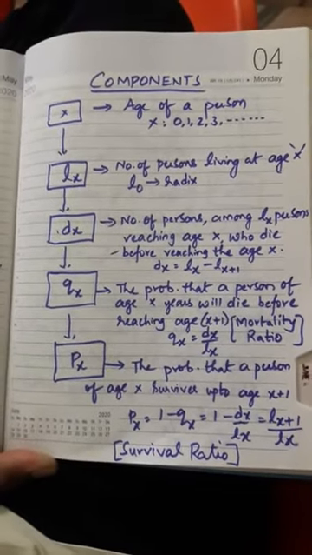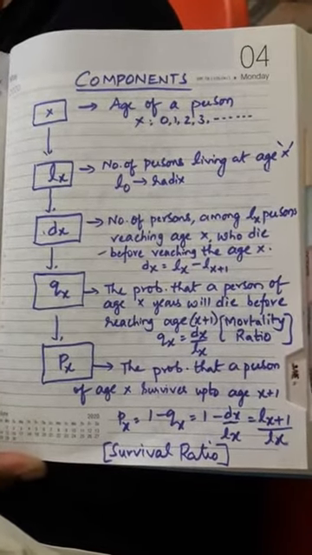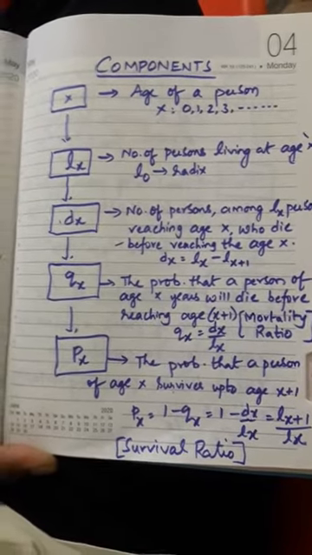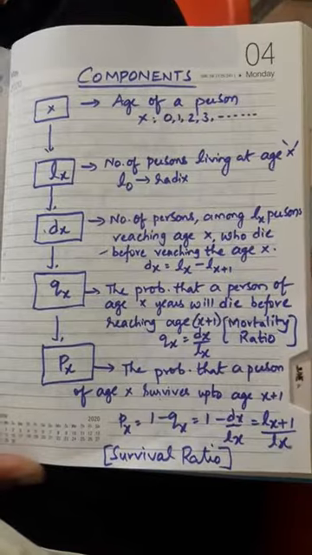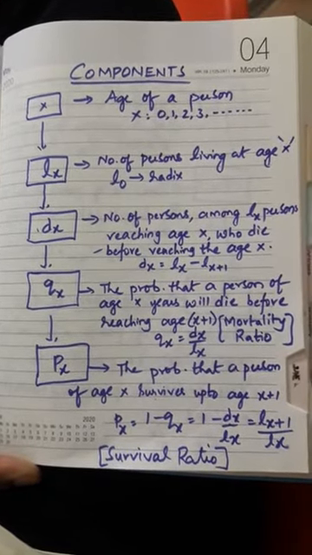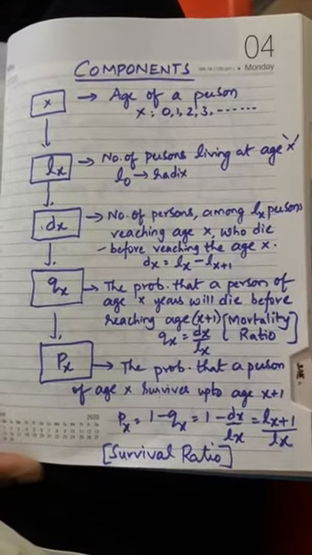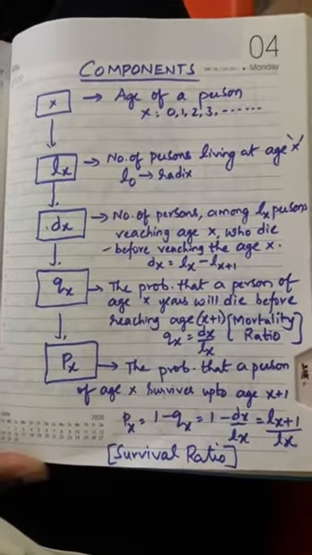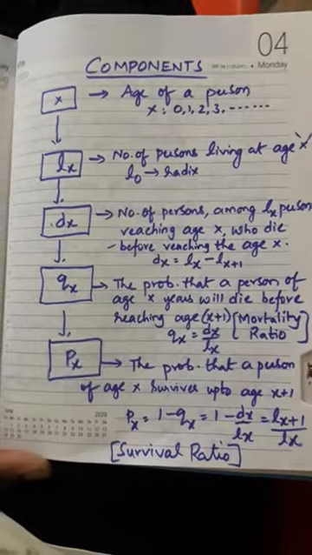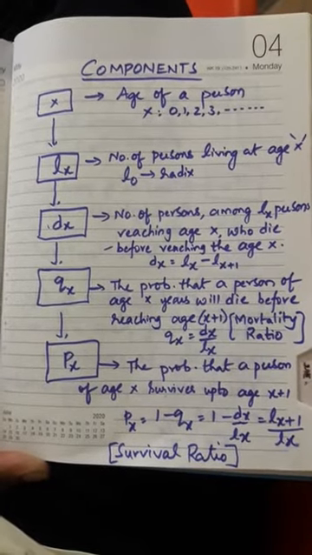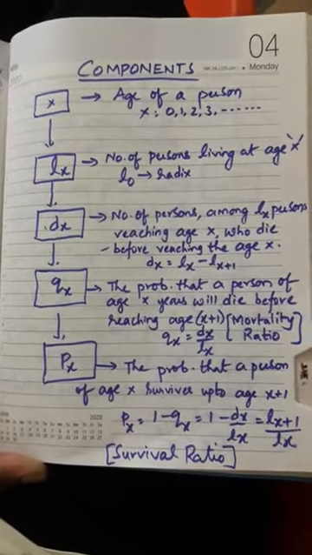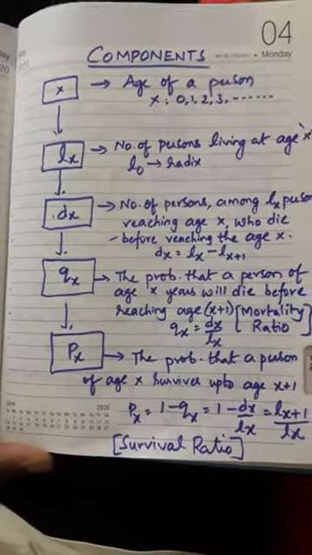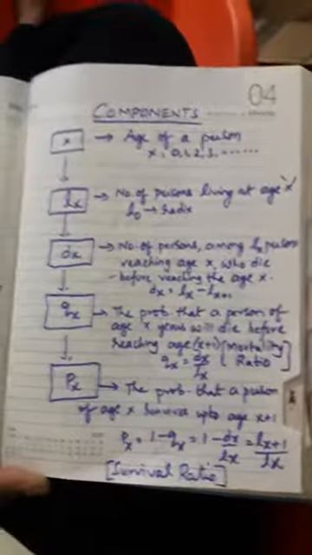Now let us see the components, then you will get a brief idea how the lifespan is taken. First, let x be the age of a person, that is 0, 1, 2, 3. You can consider it as days or months or years or whatever it is. As I said, life table describes records from the birth and continues till the death, right?